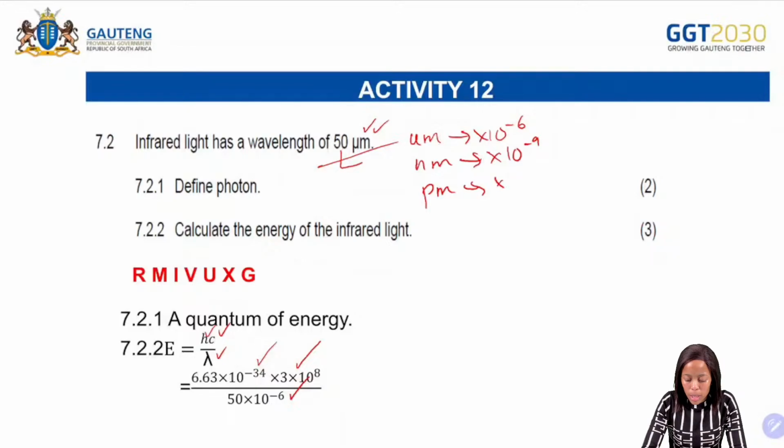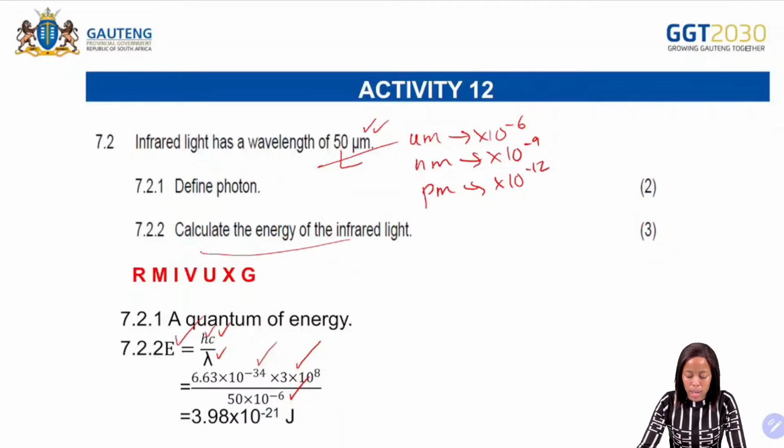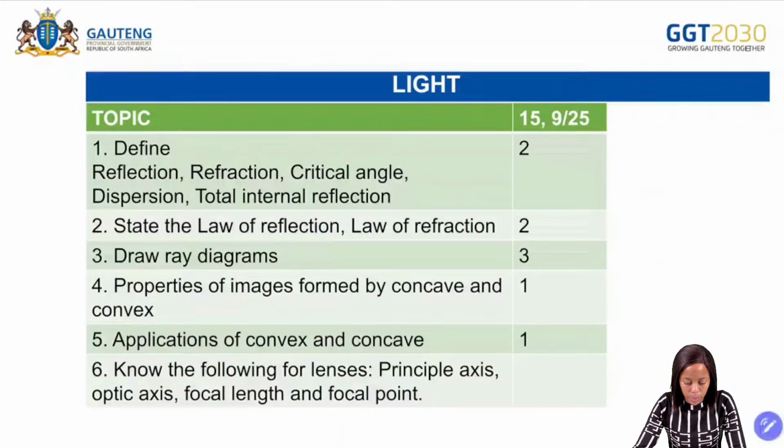Picometer, we multiply with 10 to the power of negative 12. So just make sure that you know those conversions there. So from there, we calculate our answer, and we get 3.98 times 10 to the power of negative 21 joules. So that should be our energy there for 3 marks.